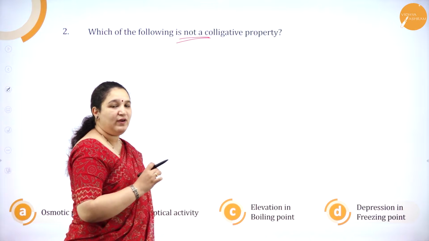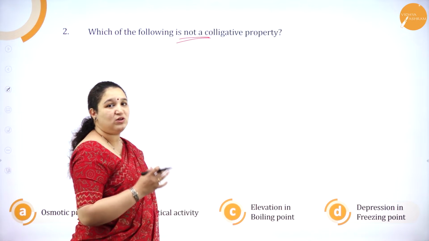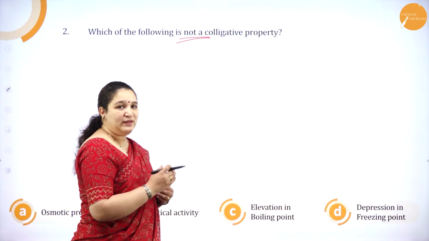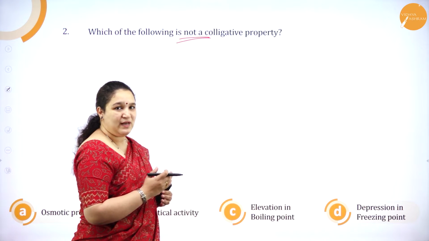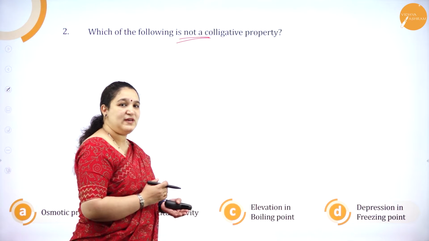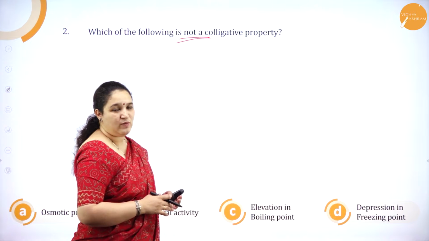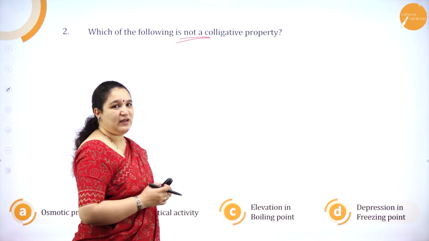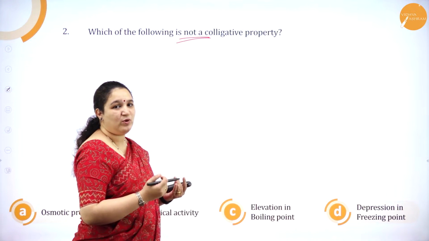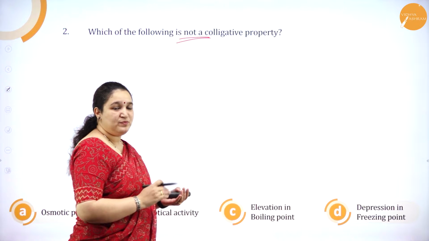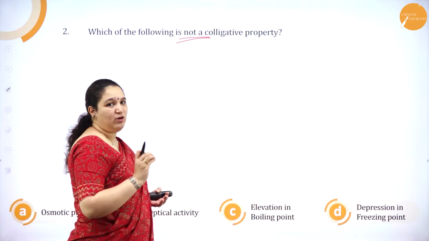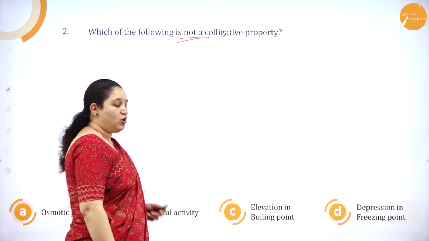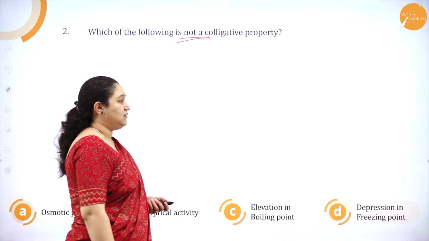Optical activity of any of the compound depends on the structure and whether they can turn the plane polarized light towards the clockwise direction or anti-clockwise direction. Depending on that, we can tell whether it is dextro-rotatory compound or levo-rotatory compound. So it doesn't depend on the number of particles. Okay, so optical activity is the correct answer here.